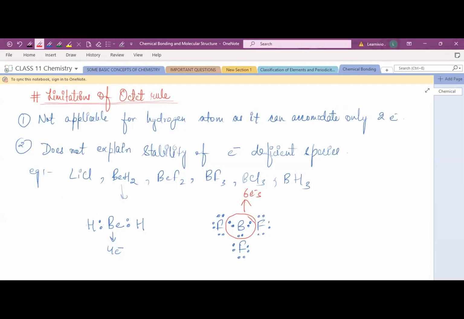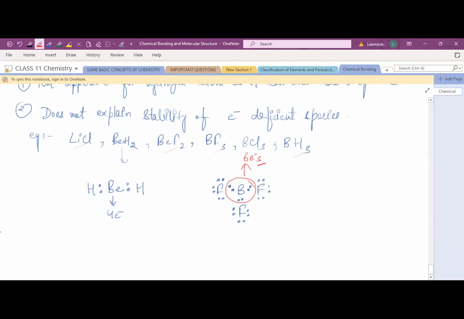Okay, so it doesn't, you can say, ये आपको octet rule follow नहीं करता है. And the octet rule doesn't explain this type of stability for the electron deficient species. Is it clear? And you can similarly draw any structure like LiCl, BF2, BF3, BH3. So you will find that in this the octet rule doesn't explain the stability of this electron deficient species. Clear? So that's the major limitation of the octet rule.